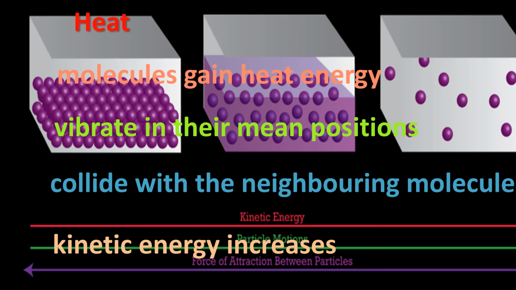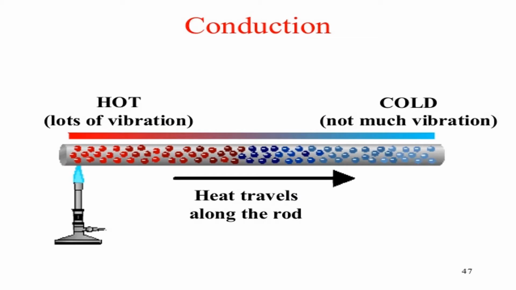Okay children, we will see another example. Here we are heating an iron rod. If you are heating an iron rod, what will happen? The molecules in this entire iron rod gain heat. So the molecules in that iron rod will start to vibrate in their mean positions.